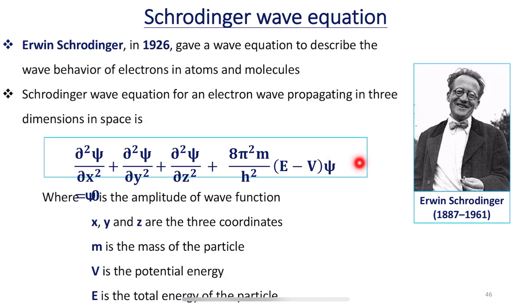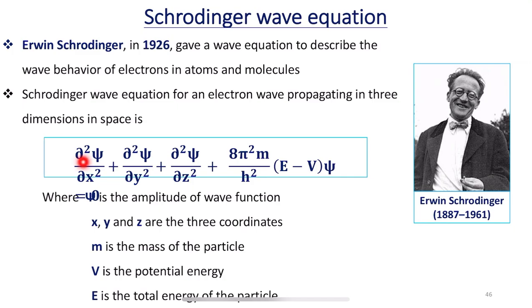The whole term is equal to 0. Let us call this equation number 1, and this equation number 1 is the Schrodinger wave equation for an electron propagating in 3-dimensional space. Now let us understand what these terms mean.